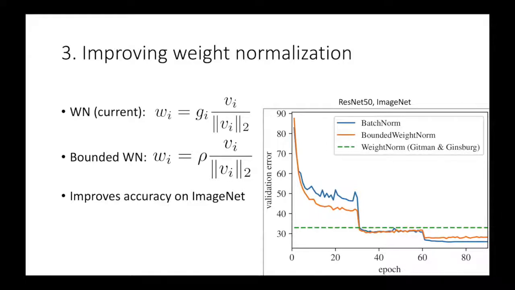The problem is that weight norm performs worse than batch norm for large-scale vision tasks, such as ImageNet. Understanding that weights norm matters, we suggest fixing the weights norm in weight normalization in a manner similar to common initialization methods. Although bounded weight norm does not close the full performance gap between batch norm and weight norm, it takes us one step closer to achieving this goal and shows again that norm matters.